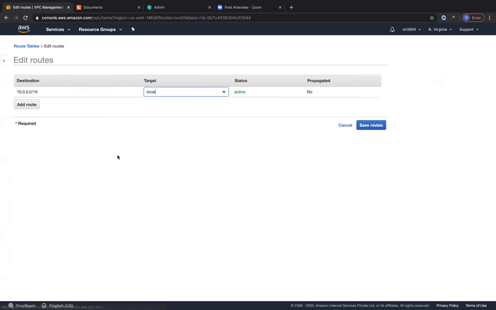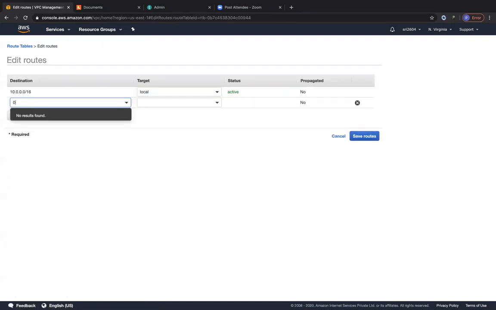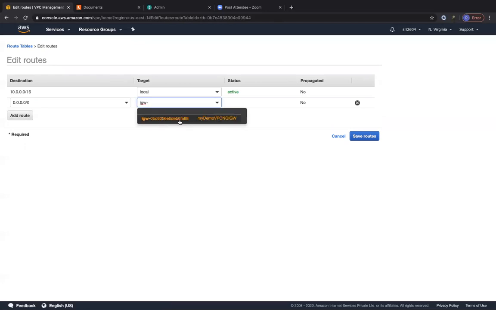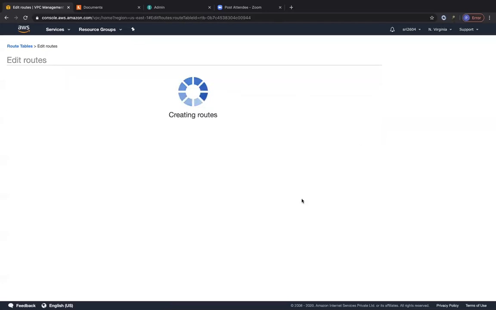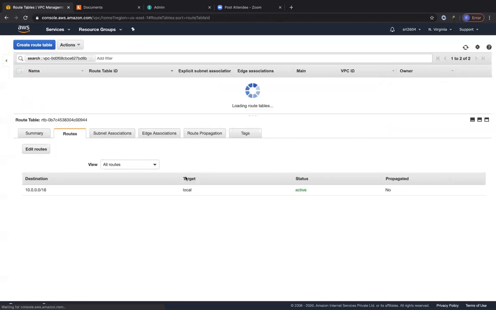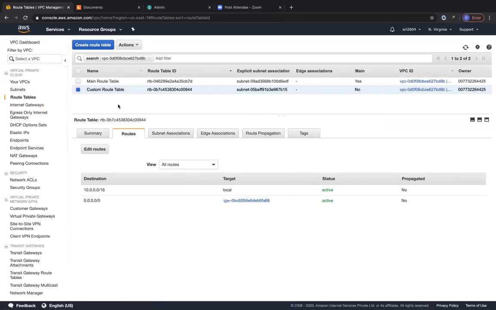So let's click on edit routes. Let's add a route. So this is going to be 0.0.0.0/0, which is the internet. And the target is going to be the internet gateway. And we are going to choose our internet gateway and click on save. Now we are actually wrapped up with our VPC configurations.